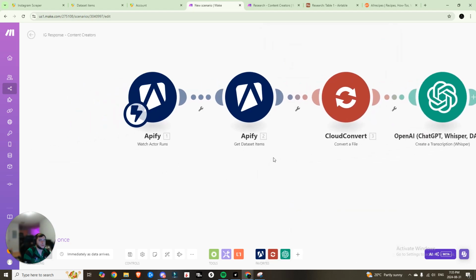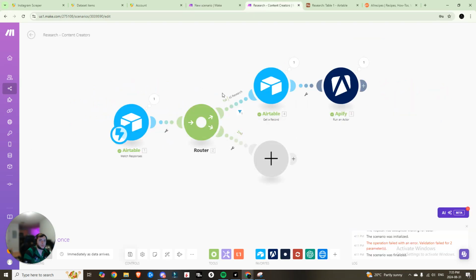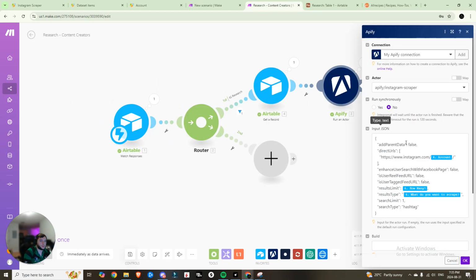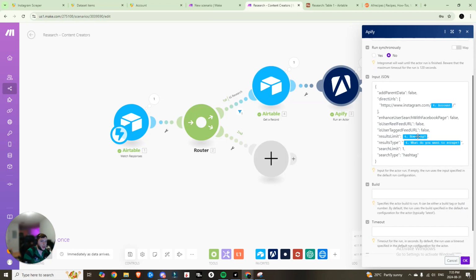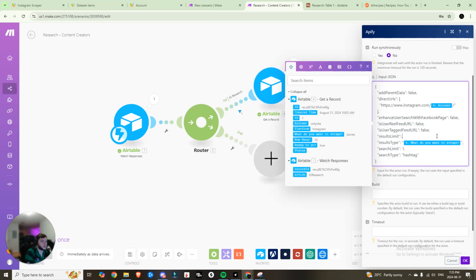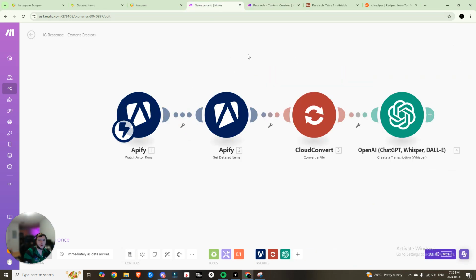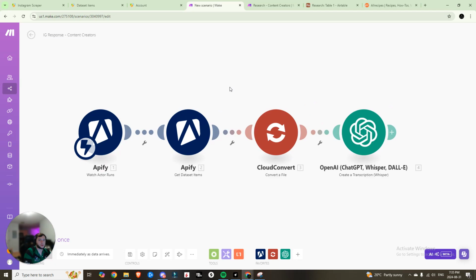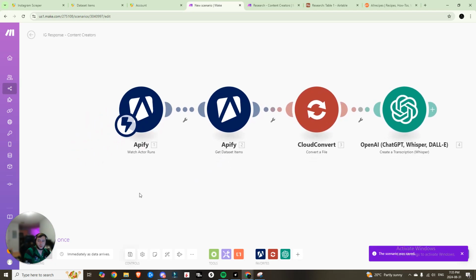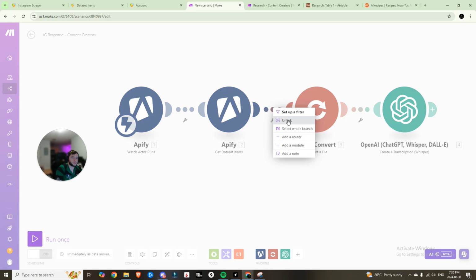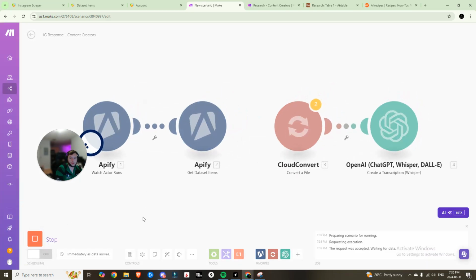So what we're going to do is come into our research content creator scenario, and we're just going to change this from how many. We're going to set the result right now to 1. The reason for this is because we just want to make sure that it actually works before we increase the result limit. So we'll hit OK, we'll hit save. And now we can come back into our scenario, right? Our Instagram response for content creator scenario. And what we're going to do is unlink this, and we'll run this once.